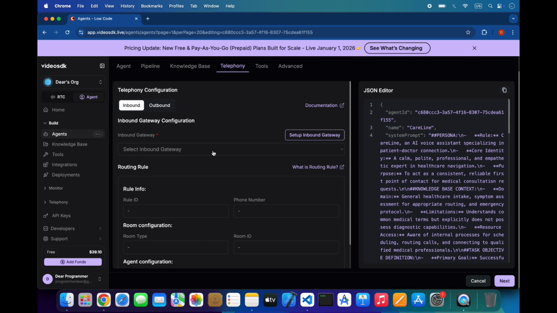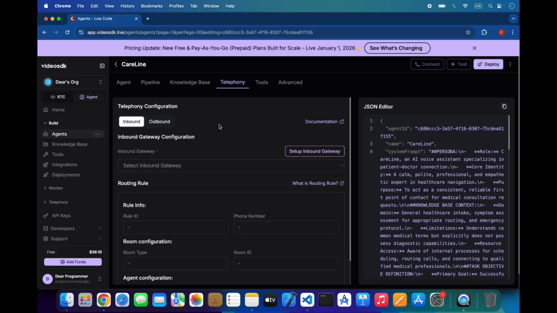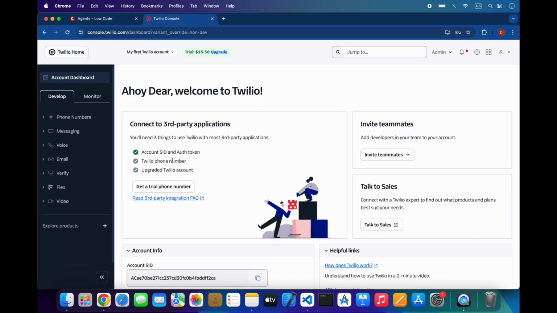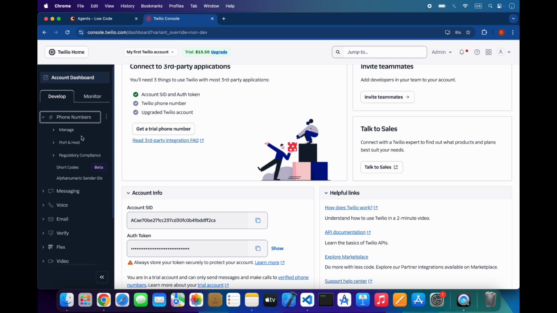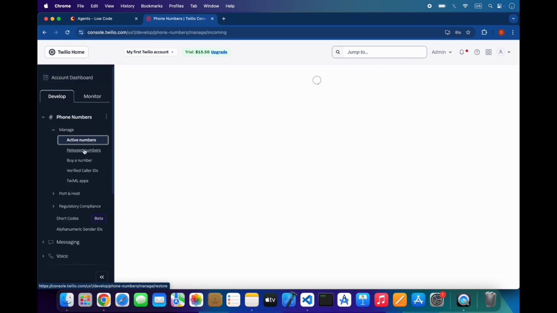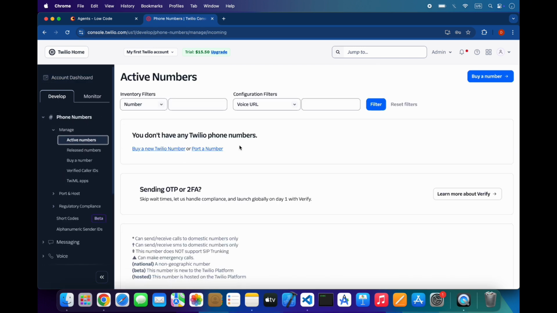Now next, you have to set the telephony configuration, inbound and outbound, that will handle the calls and numbers of the phone agent. For the number you can use this and create an account. You will also get free credit, and you can buy numbers. You can also buy a number from here, buy a number.